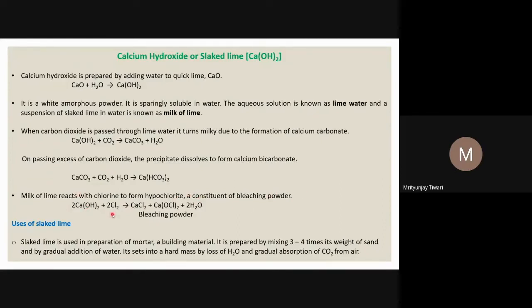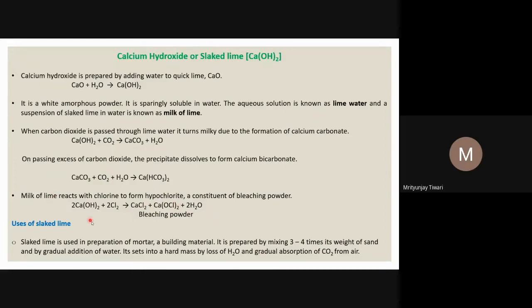So when Ca(OH)2 reacts with chlorine, it forms CaCl2 and Ca(OCl)2. OCl- is the hypochlorite ion, which is used in bleaching powder. So calcium hypochlorite is the component of bleaching powder.